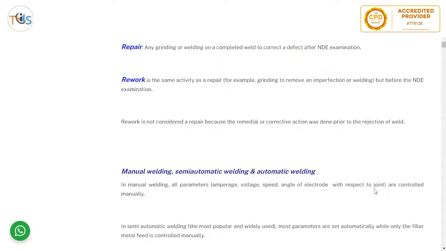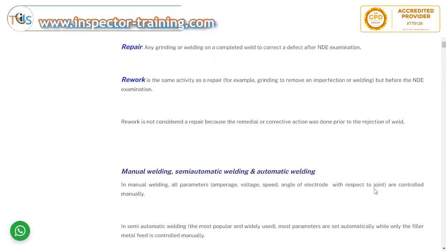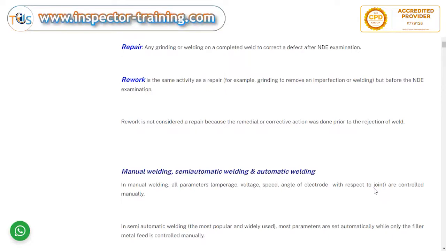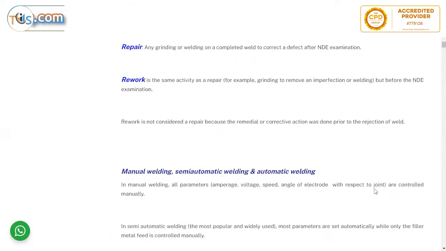It's the same work, just before it is detected. So the welder himself knows the weld needs to be repaired, so he would repair it and then present it to the inspector. The same thing happens when the inspector detects it and the welder repairs it.